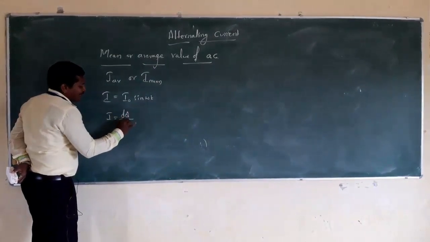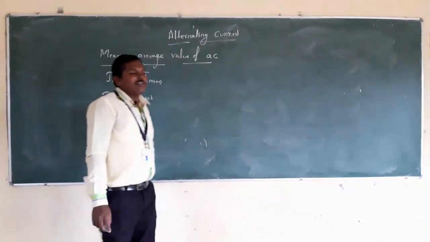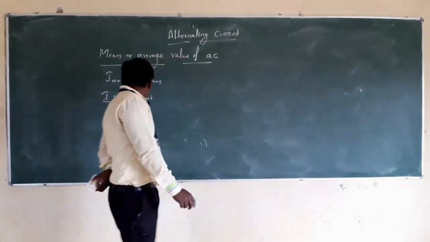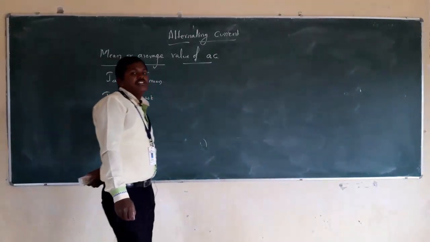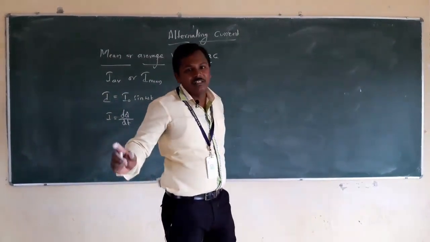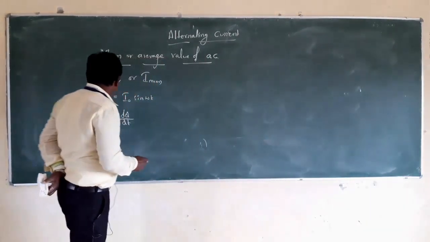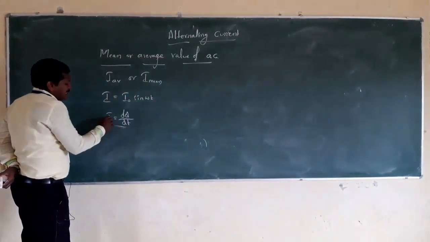And I can also be written as dq divided by dt. Here dq divided by dt is nothing but the rate of change of charge with respect to time, which we mention as current.